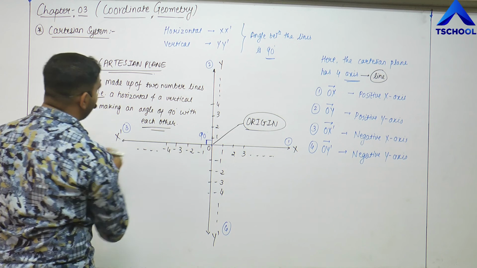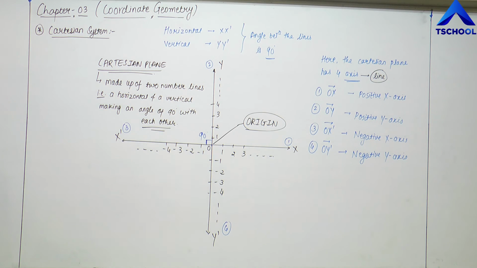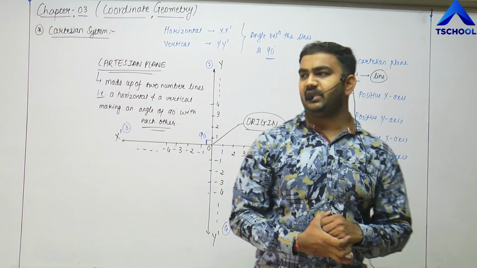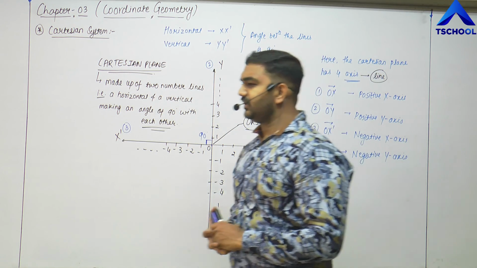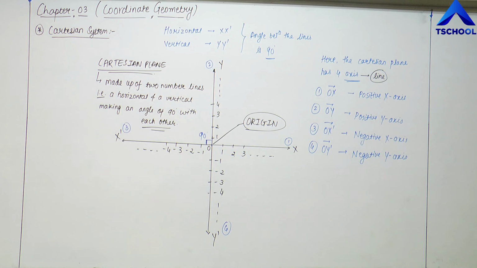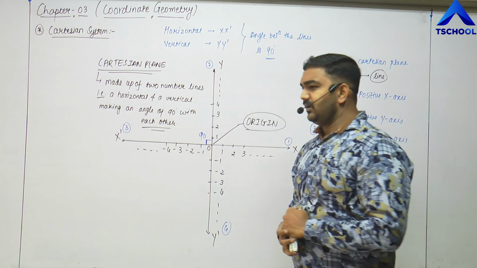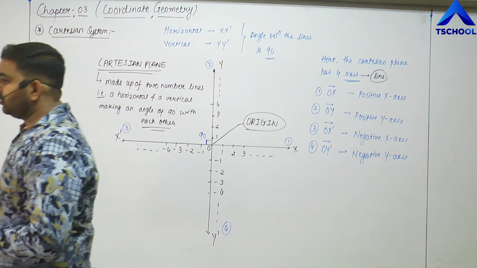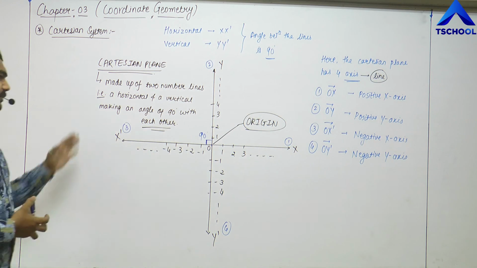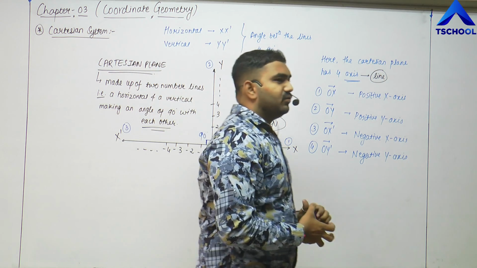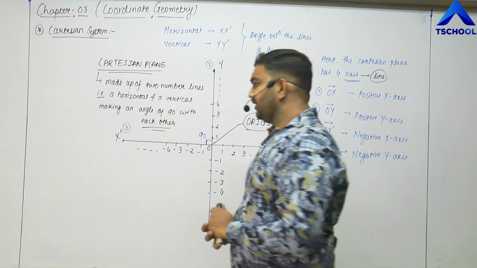So this is the basic definition of the Cartesian plane. A Cartesian plane is a plane that is made up of 2 number lines, a horizontal and a vertical, making an angle of 90 degrees with each other. Is it clear, friends? So that is basically about the Cartesian plane. In the next lecture we are going to study the parts of the Cartesian plane, and then we are going to locate the address of each and every point available to us in coordinate geometry. Is it clear, friends?